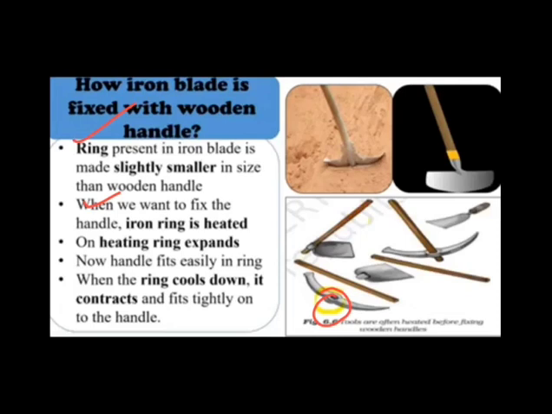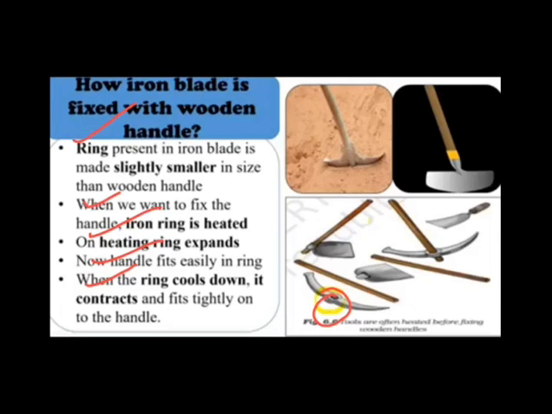So on heating, the ring expands and the handle fits easily in the ring, and when the ring cools down, it contracts. After cooling, what will happen? Contraction takes place, and after contraction the ring fixes tightly to the handle. So this is how expansion and contraction work. I think you have completely understood contraction and expansion. Now let's move forward.